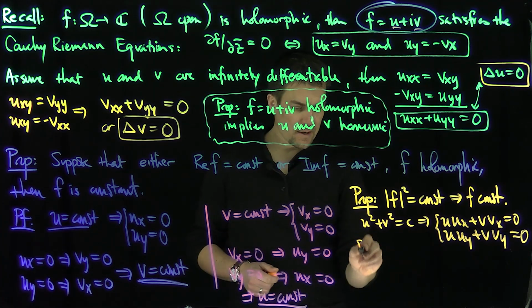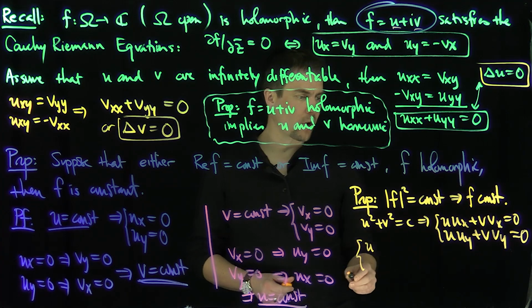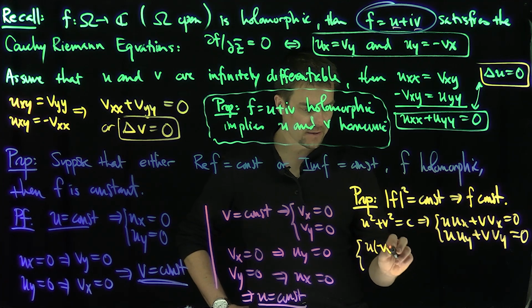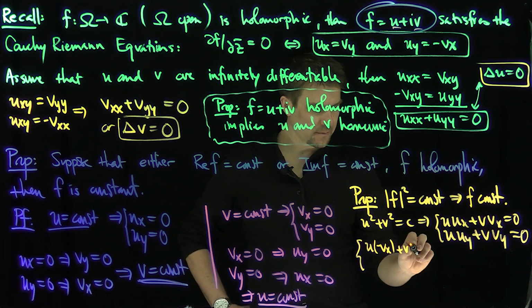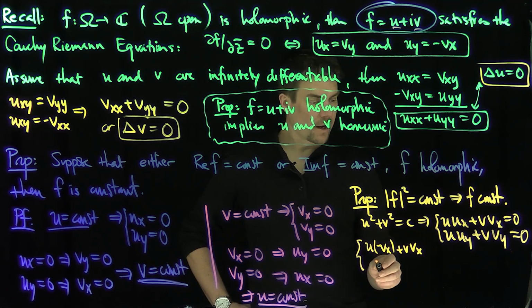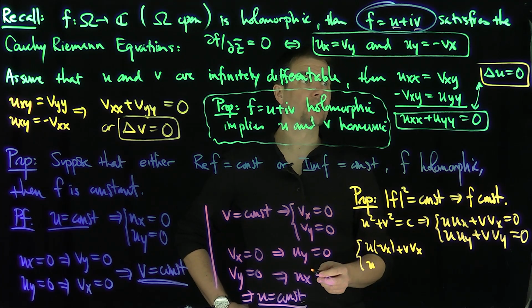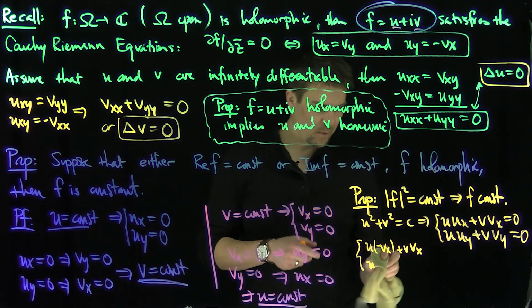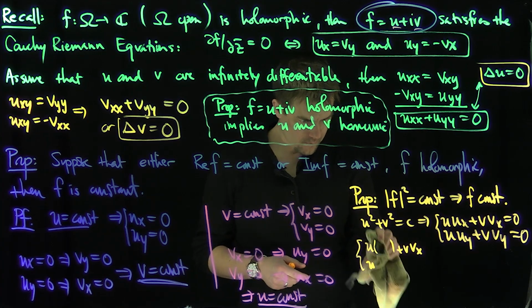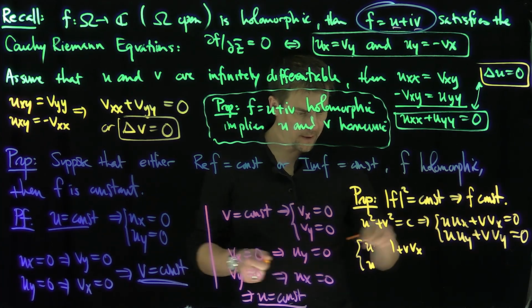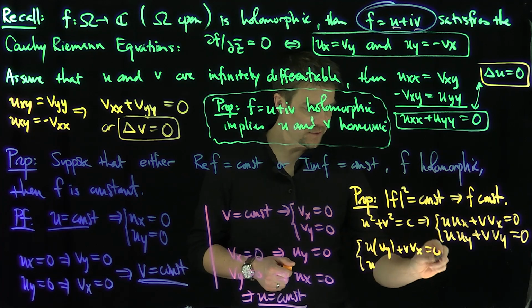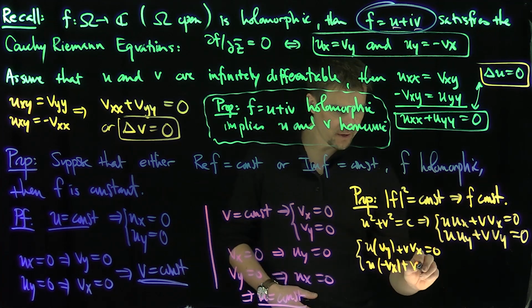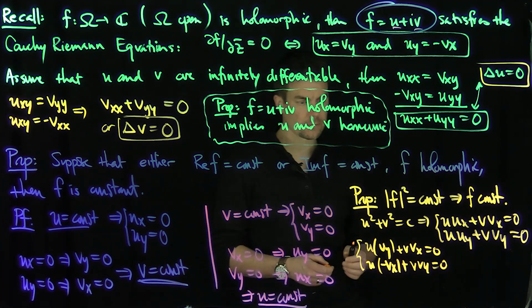And now we can conclude what? Using Cauchy-Riemann, ux is vy and uy is negative vx. So the equations become u vy minus v vx equals 0, and u vx plus v vy equals 0.